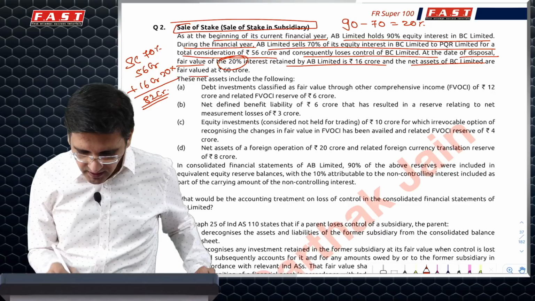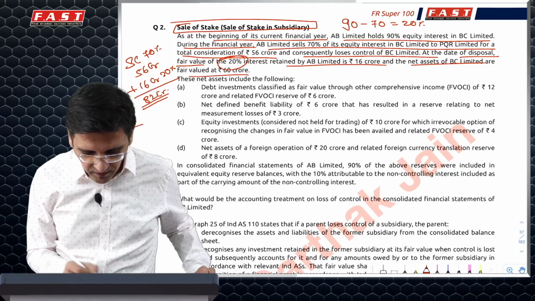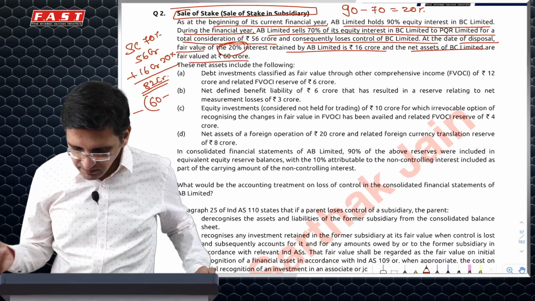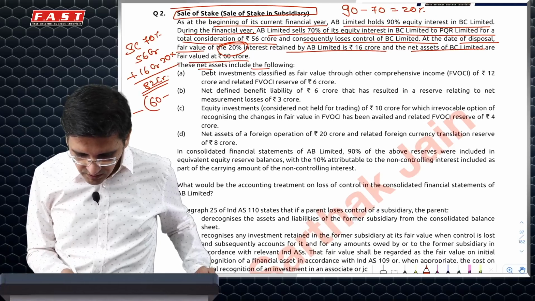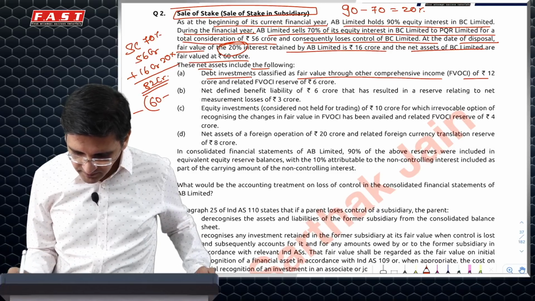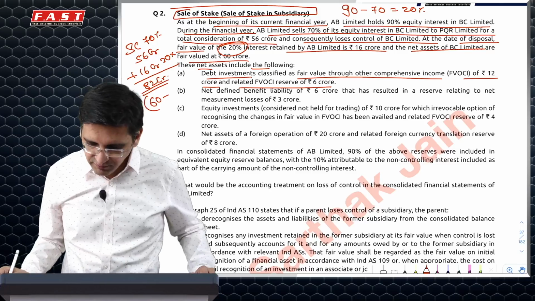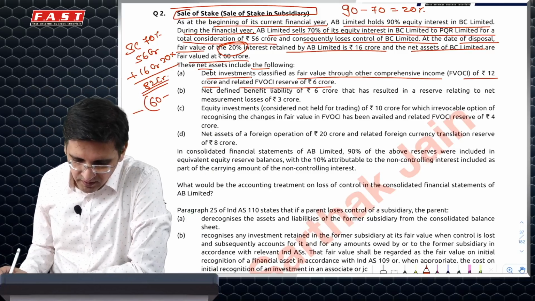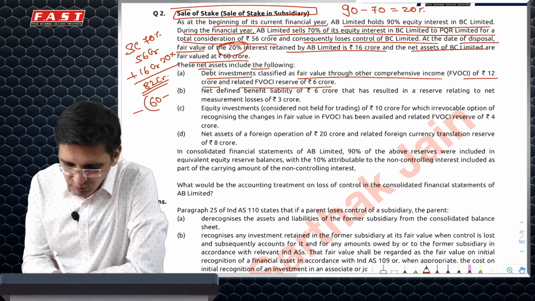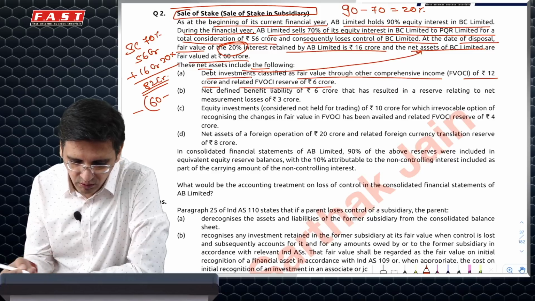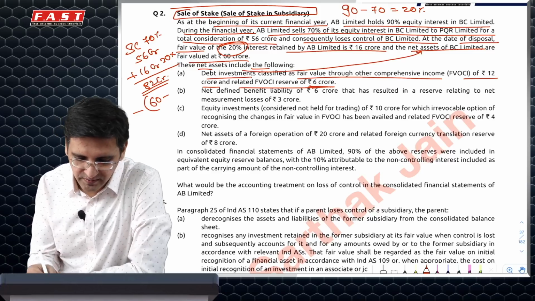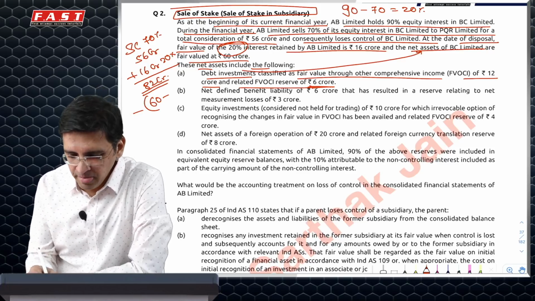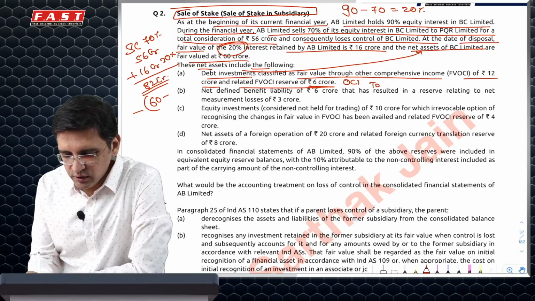Nevertheless, net assets were 60. So against that, what I have lost is 60, but within 60 also there would be some kind of NCI. Net assets also include debt instruments, FVOCI, on which there is an FVOCI reserve of 6 crore. This debt instrument would obviously be a part of the net assets, so it will automatically get derecognized, but I'll have to reclassify this 6 crore. My share in the 6 crore is 5.4. So I'll have to do another entry of OCI to PRL.